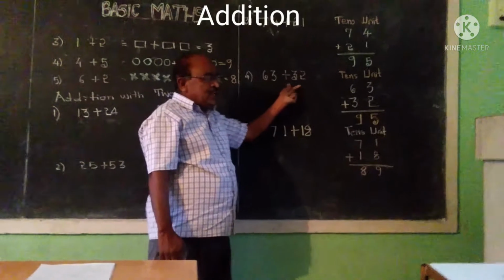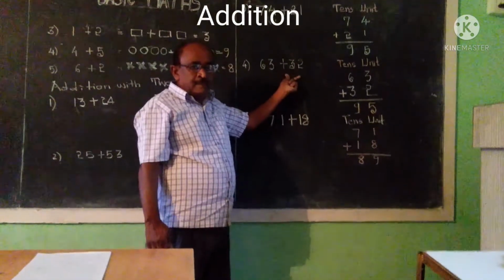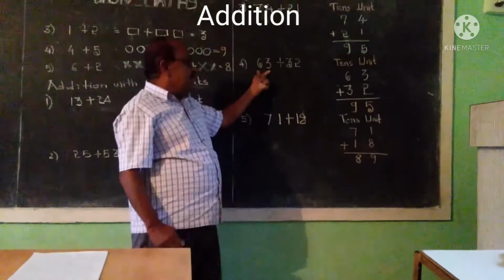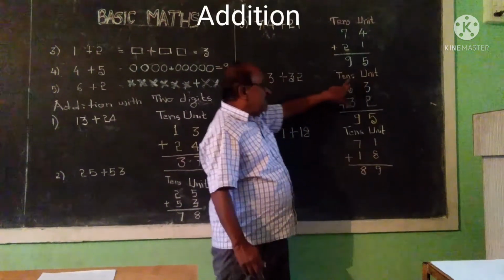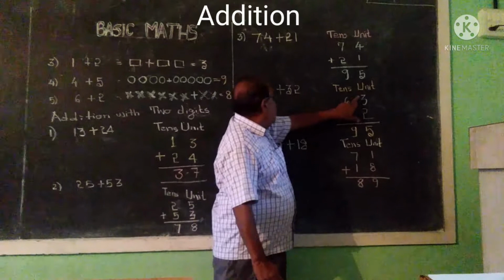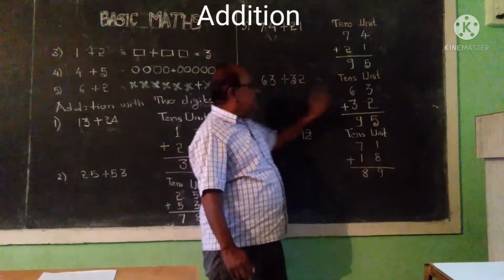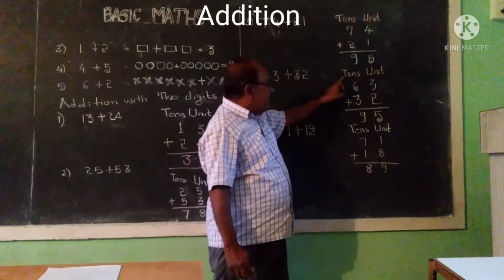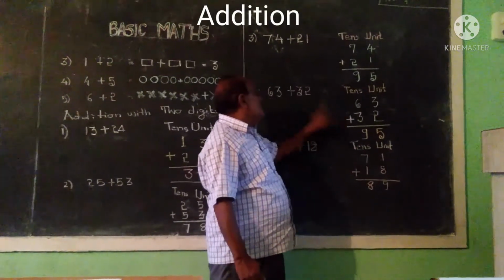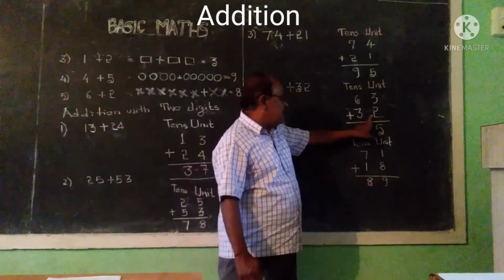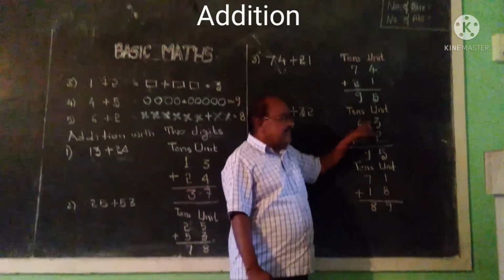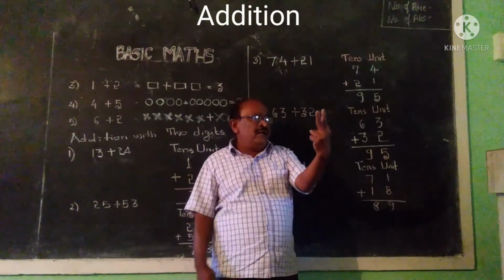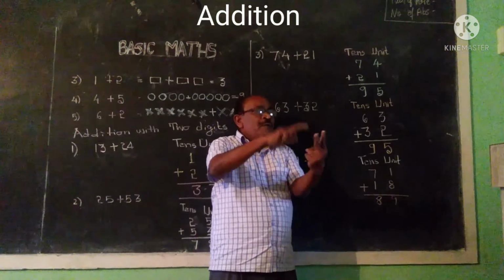63 plus 32. That you can write in the form of unit and tens. Continue. And here 63. 3 is in a unit place and 6 is in a tens place. Plus 32. 2 is in a unit place and 3 is in a tens place. Now here 3 is in your mind. 2 is in your hand. After 3, 4, 5.